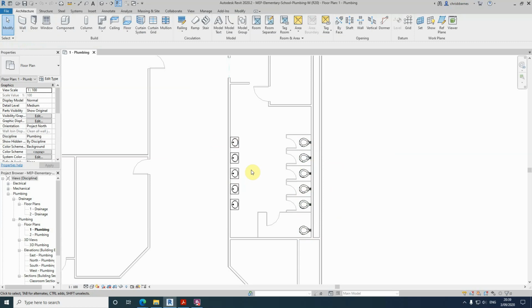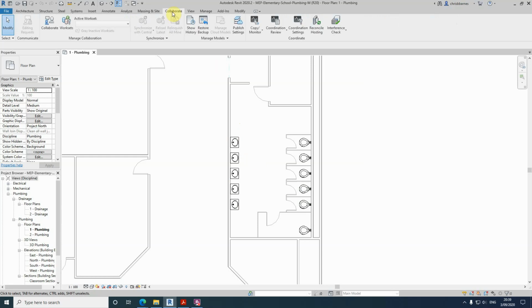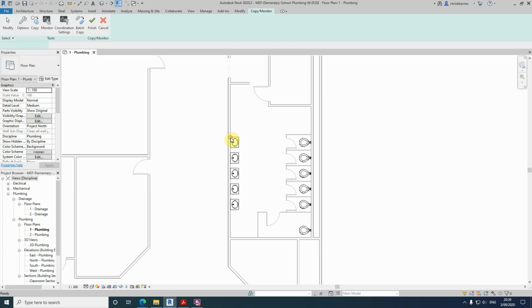So we're going to continue copy monitoring, and we're going to copy monitor these basins. So we need to be in the Collaborate tab here, and then we're going to click on Copy Monitor and then select Link. Now we need to choose a part of the background, such as the architect area, whether it be a wall or the basin that we know is not in our project. We now get a different set of commands up here in the ribbon.